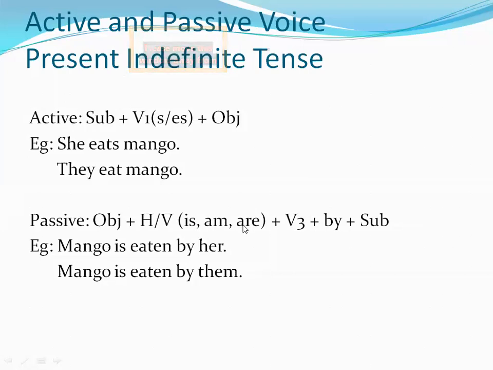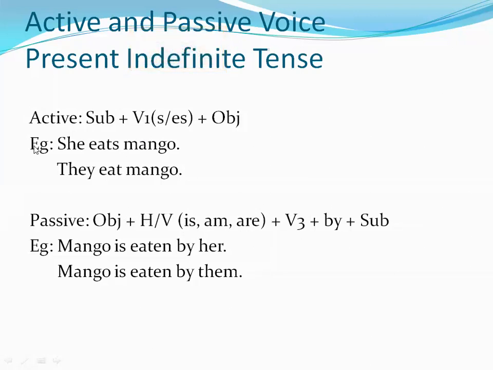and are will be for the plurals. So object plus helping verb. Helping verbs are according to the tense of active voice. Then we have V3. We always use V3 verb past participle form in the passive sentence. No other form of the verb will be used. Only past participle V3 will be used here. Then we have by and subject.